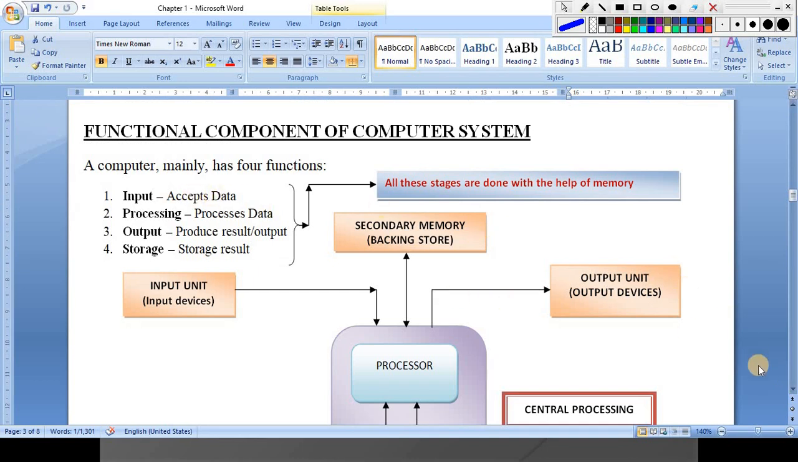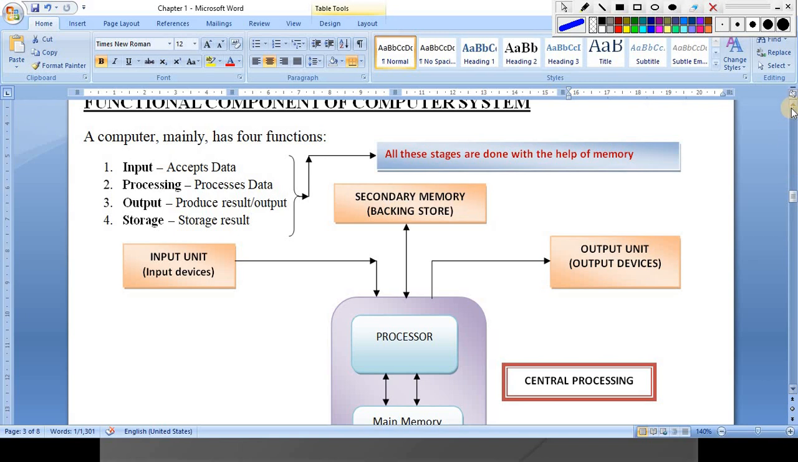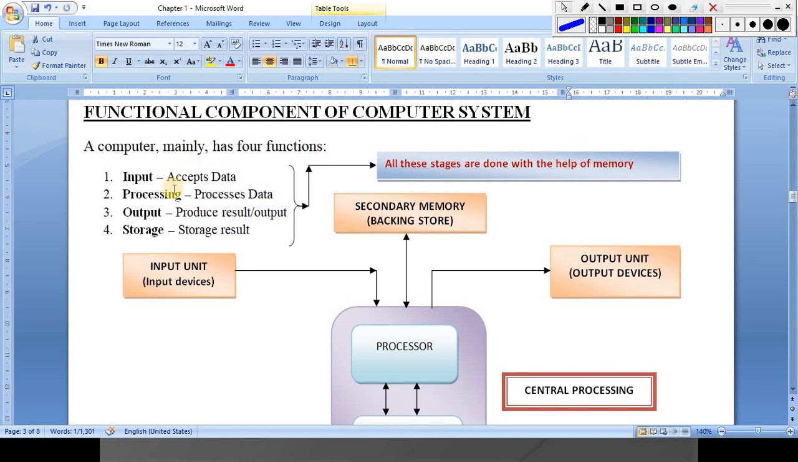So the functional components of a computer system are input, process, output, and storage. First you input, second your data will be processed, third your result will be produced, and fourth, if we want to store our result, where will it be stored? In the storage unit, right? Input, process, output, and storage. So these are the functional components of a computer system.